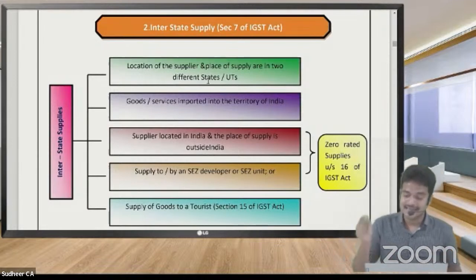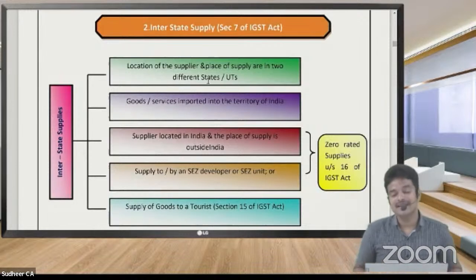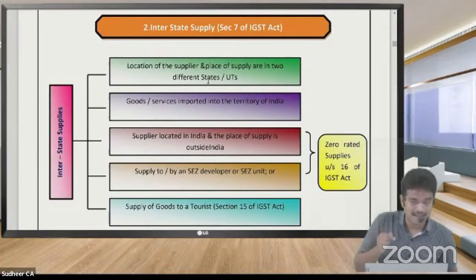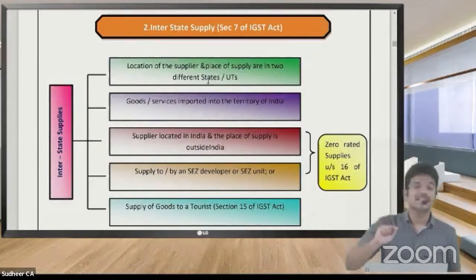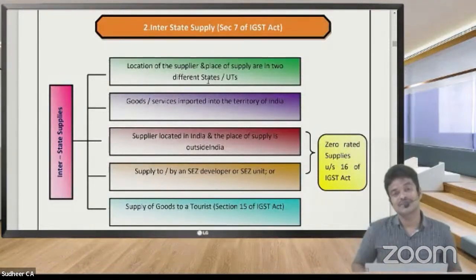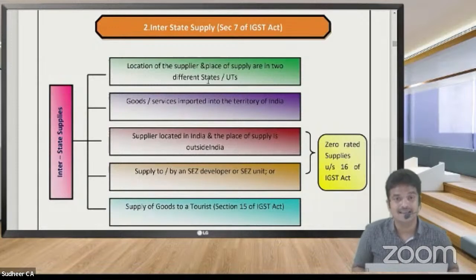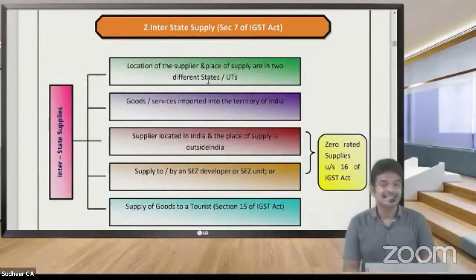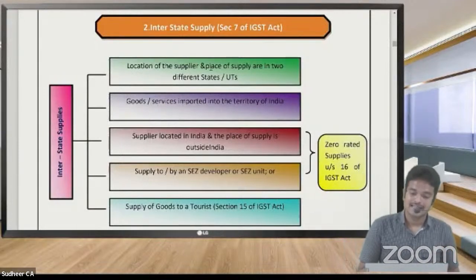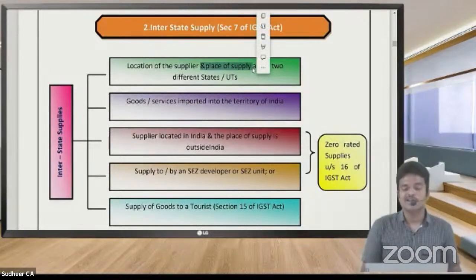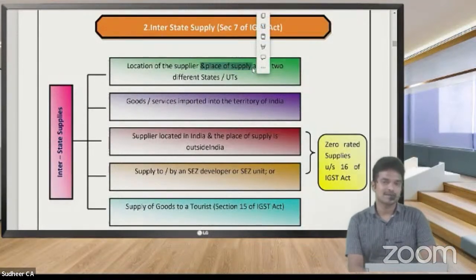The movement ends at Delhi, so Delhi will be regarded as the place of supply. Location of the supplier is in Andhra Pradesh, whereas place of supply is in Delhi. So this type of supply will be called interstate supply, and we need to levy IGST on this transaction. Like that, for every activity, in case of service transactions also, there are a lot of points to be discussed. Place of supply, which we'll discuss later in further sessions.